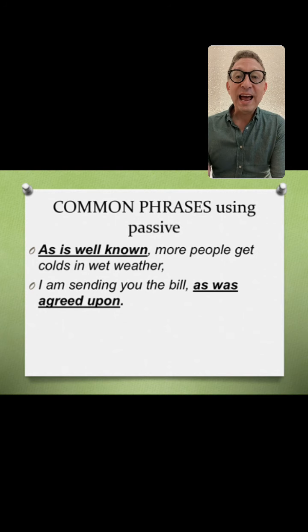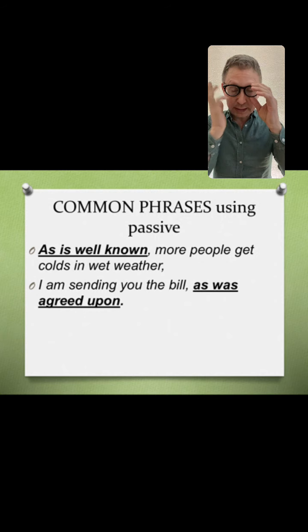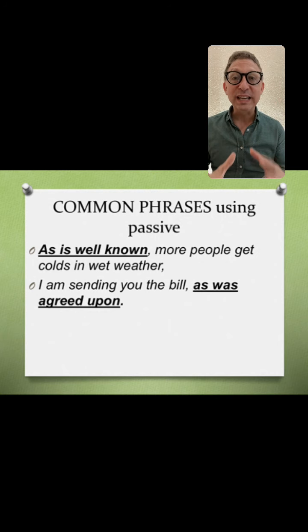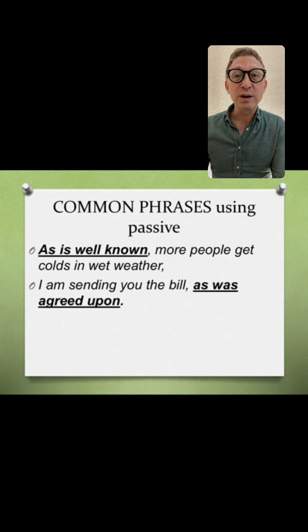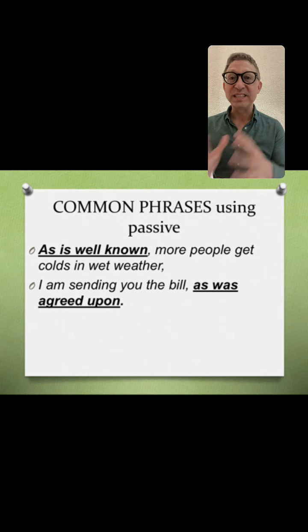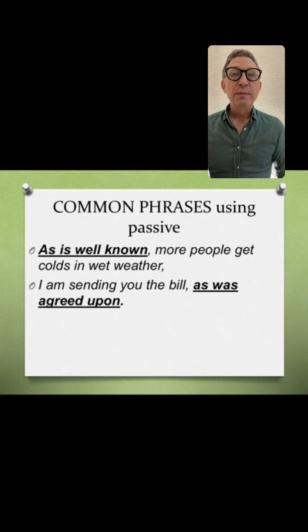"As is well known." This is really common when you're giving a talk and you're about to say something that everyone knows, but you want to say it just to remind people to set up what you're going to say next. You might say, "As is well known, the internet is everywhere." If I just said the internet is everywhere, people would say, that's obvious.